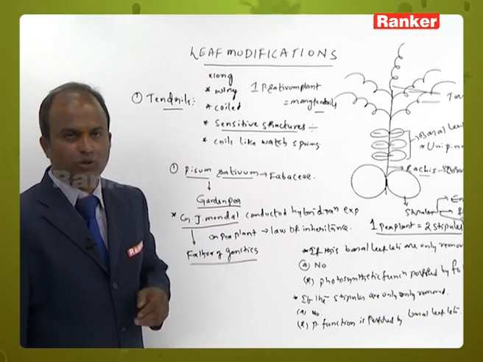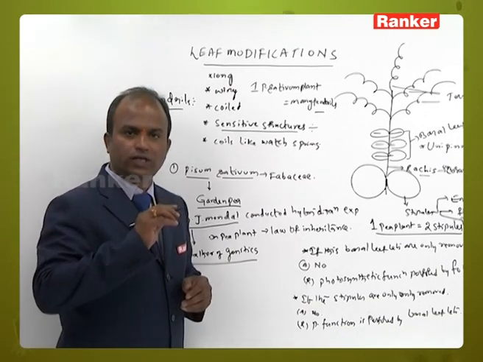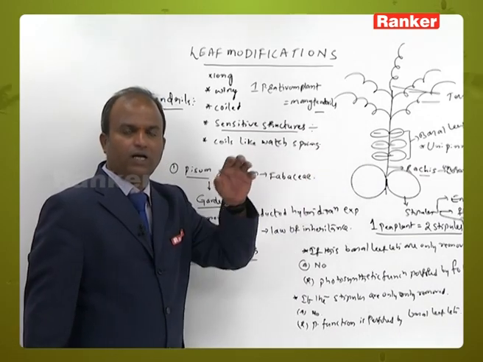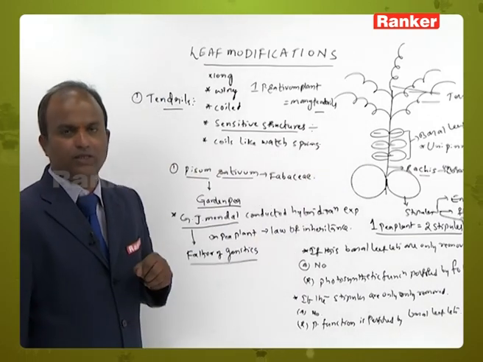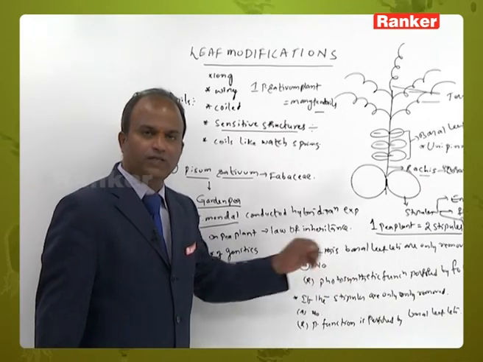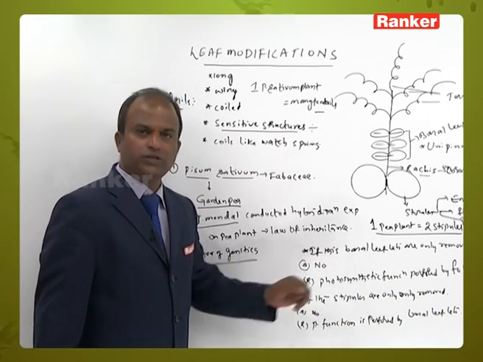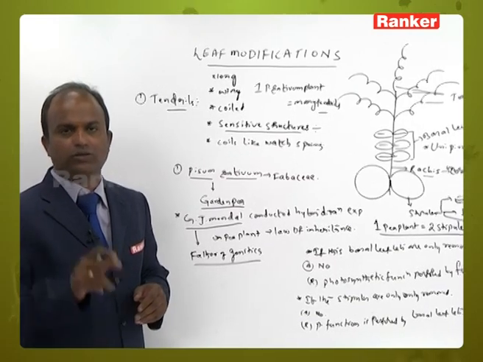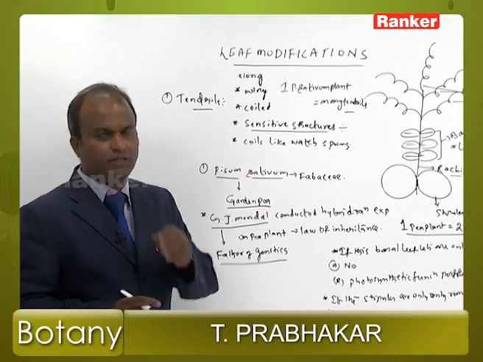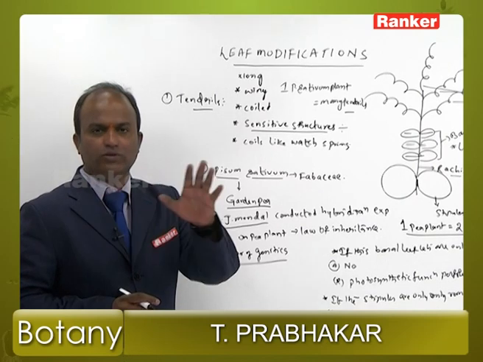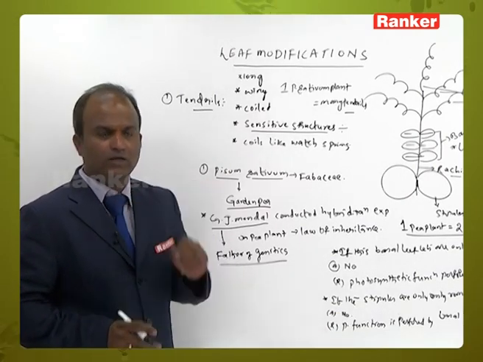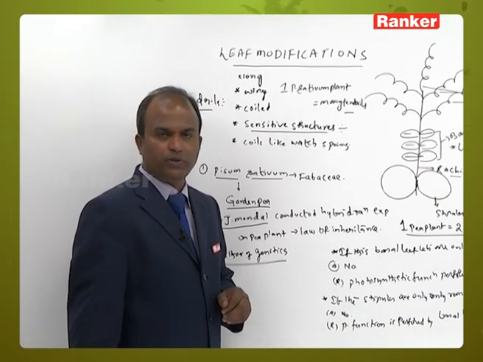They do not show any photosynthetic structures, neither basal leaflets nor foliaceous stipules.